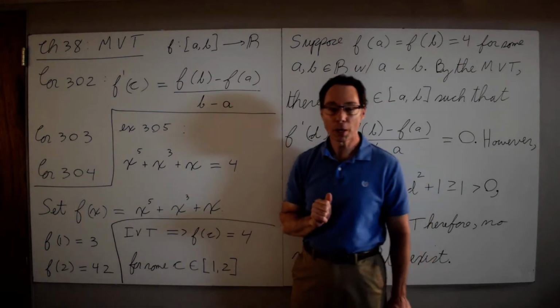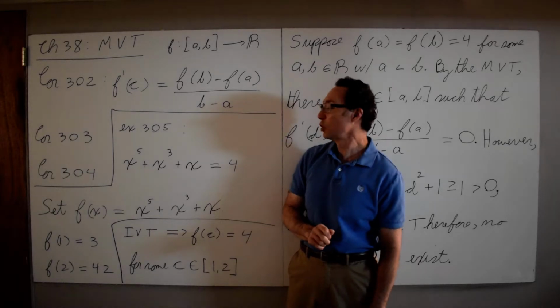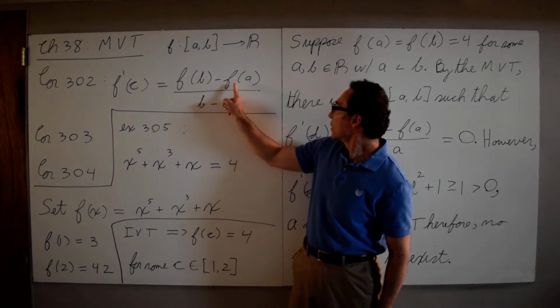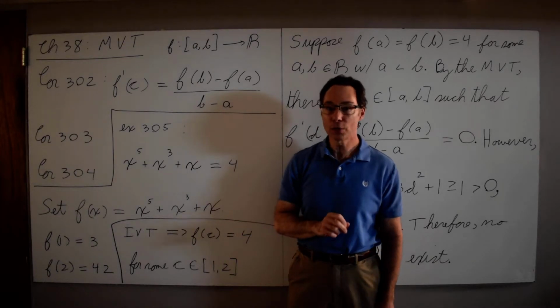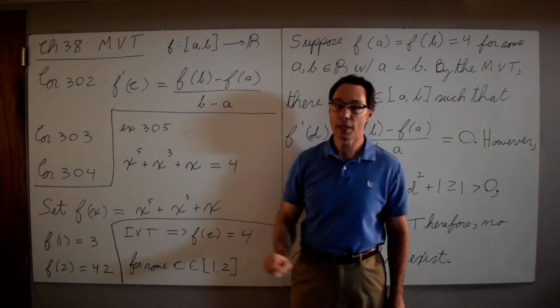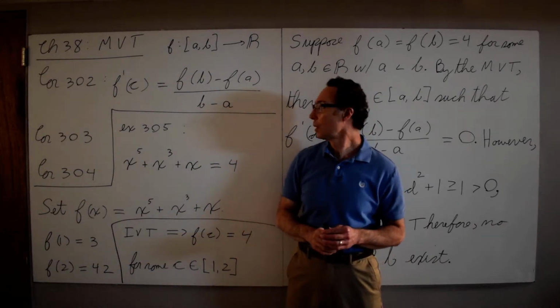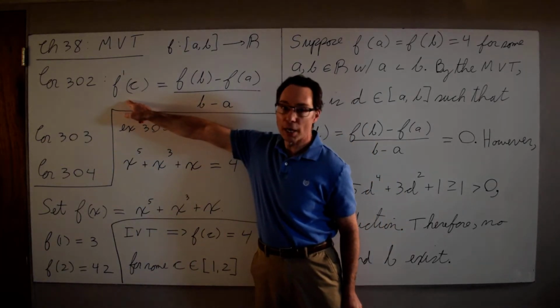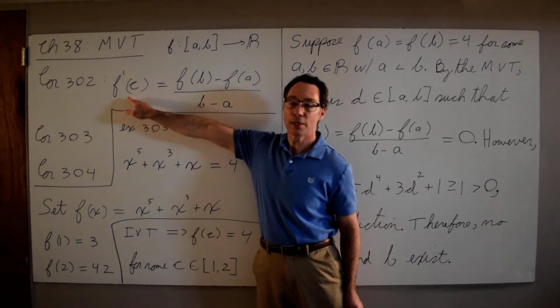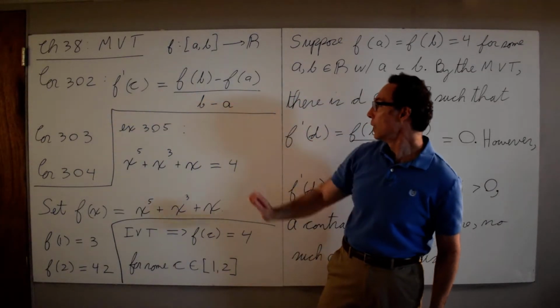Let me talk a little bit about what that means in terms of a rate of change. f of b minus f of a divided by b minus a is the average rate of change of f over the interval [a, b]. And so what we're saying is that there is some place in the interval where the instantaneous rate of change, that's f prime of c, is actually the average rate of change.